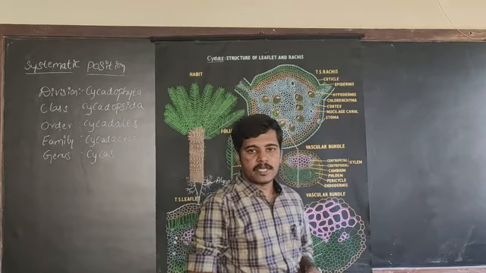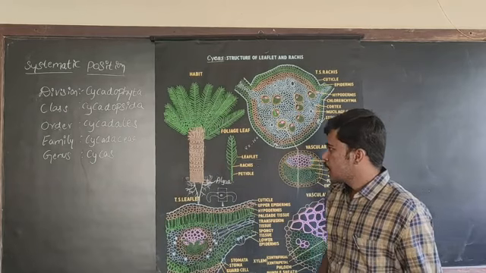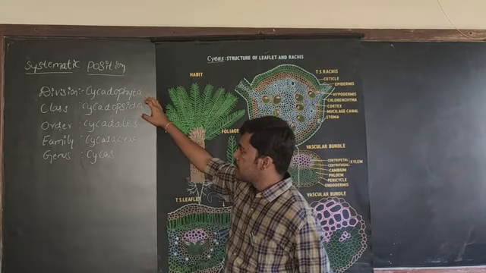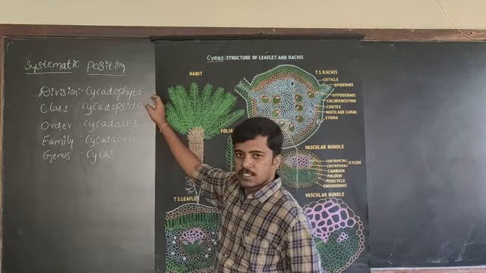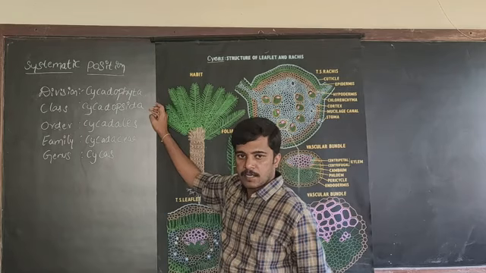If you look at the systematic position of this particular gymnosperm, Cycas, it belongs to the kingdom Plantae, division Cycadophyta, class Cycadopsida.